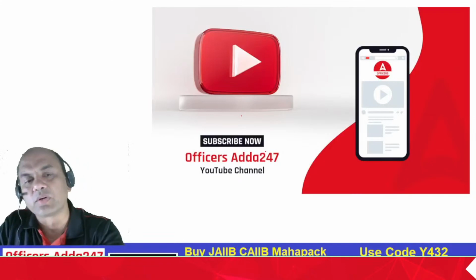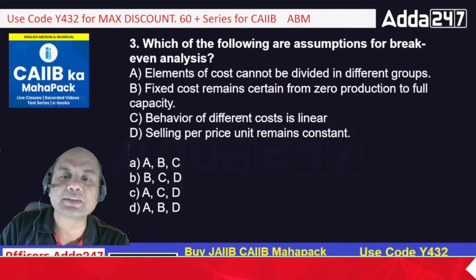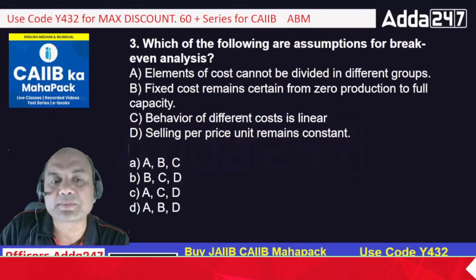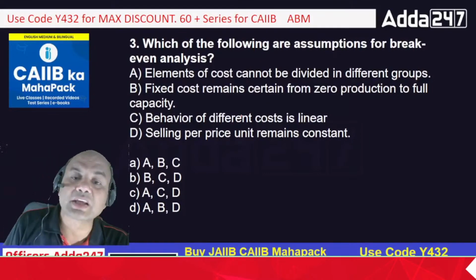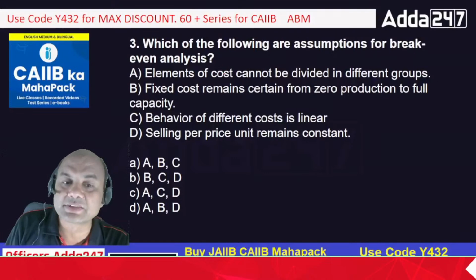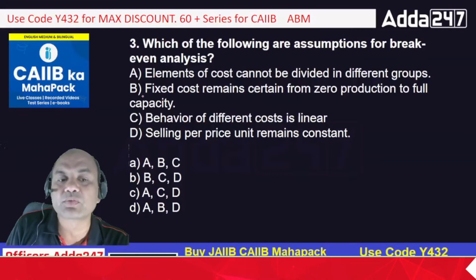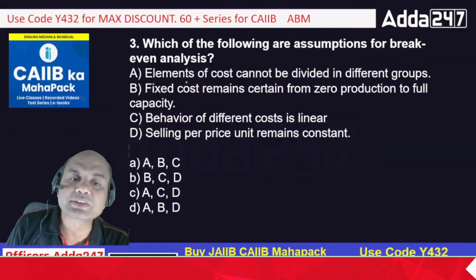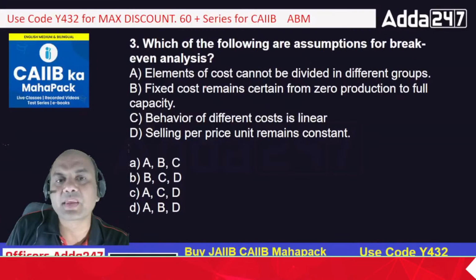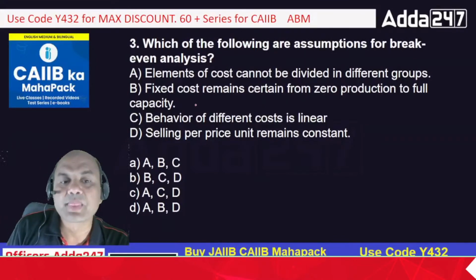So now let's move on. Which of the following are the assumptions of break-even analysis? So what are the assumptions? Elements of cost cannot be divided into different groups. So cost cannot be divided into different groups. Is this the assumption? Fixed cost remains certain from zero production to full capacity. So fixed cost will remain the same even if I produce something or if I don't produce something.